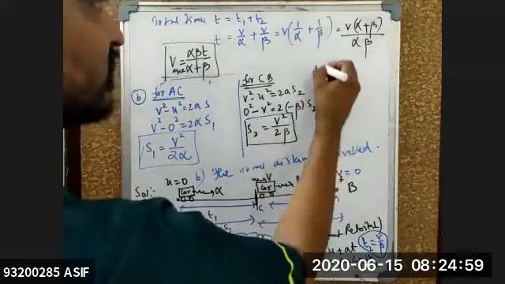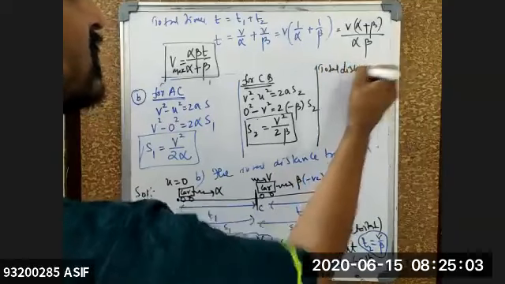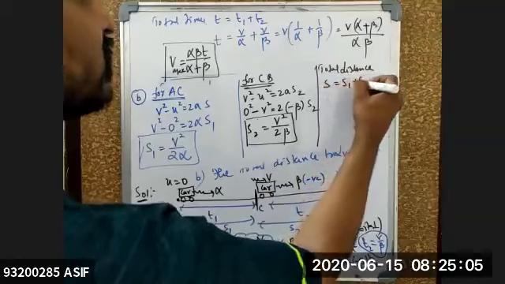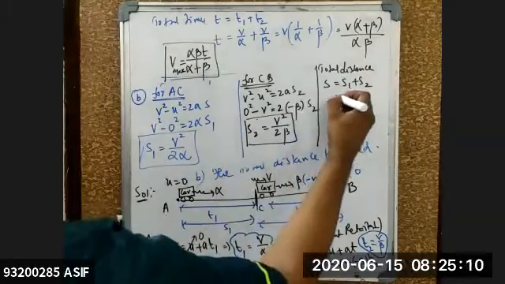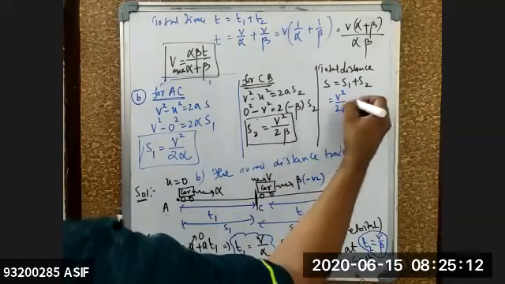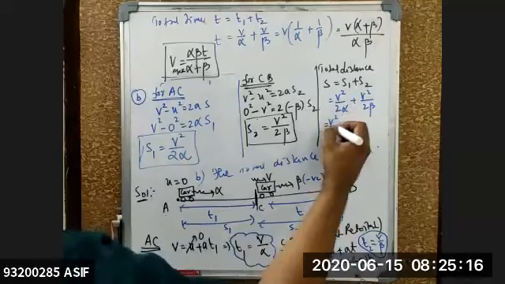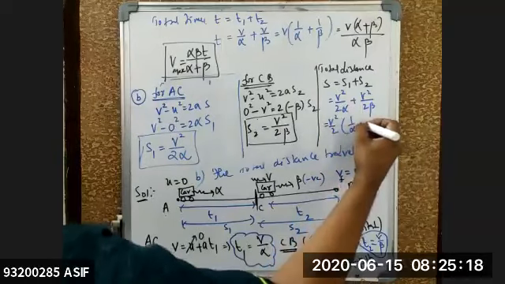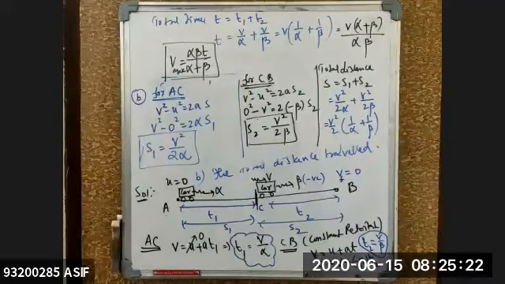So total distance will be equal to how much for me? Total distance s is equal to s1 plus s2. S1 value is v square by 2 into alpha, plus v square by 2 into beta. So what can I take common? V square by 2 is common, times 1 by alpha plus 1 by beta. Okay? So now I can calculate the value for the given condition.